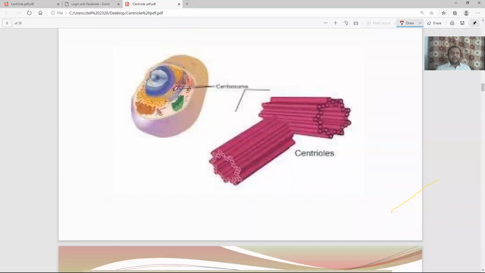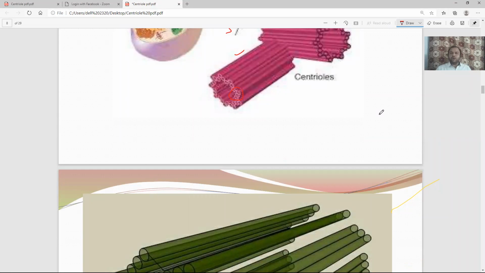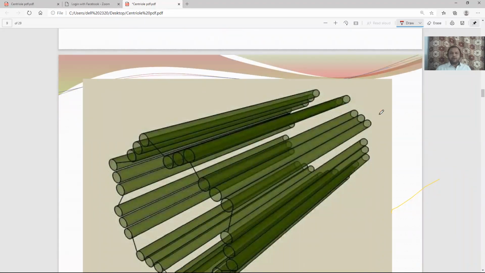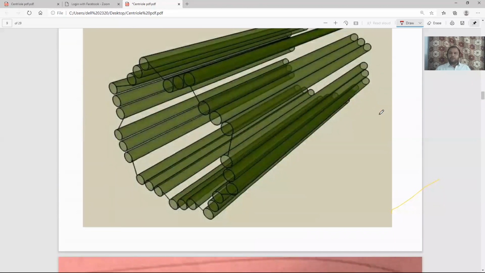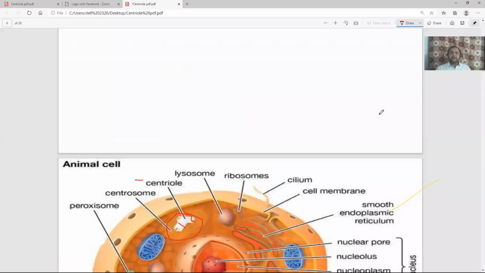In another diagram, there are two centrioles. This is one centriole and this is another centriole. As I said, it is cylindrical in shape, and you can see there are certain individual units in this structure also. How does it look? Let's talk about one centriole. The next slide, structure.